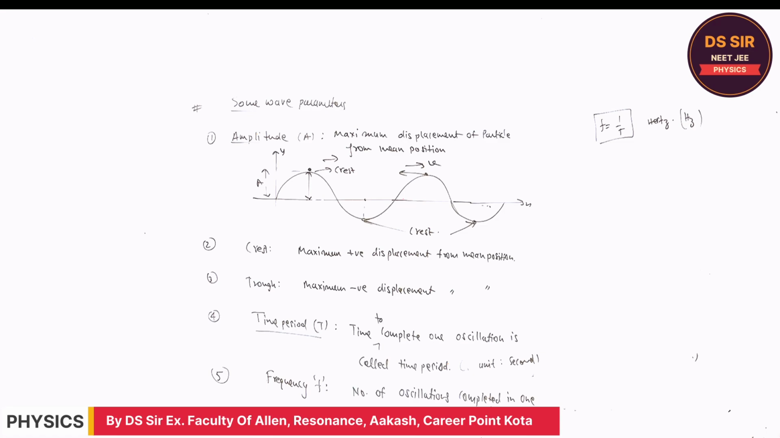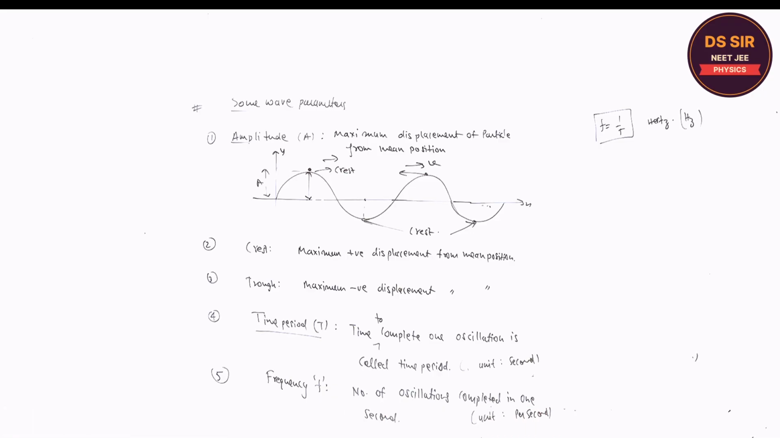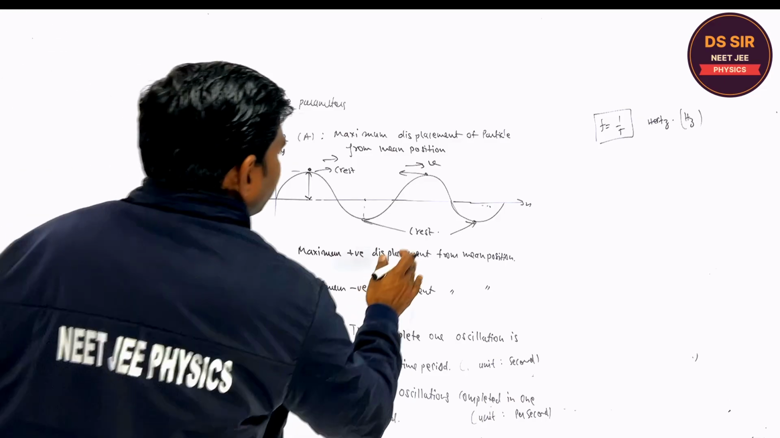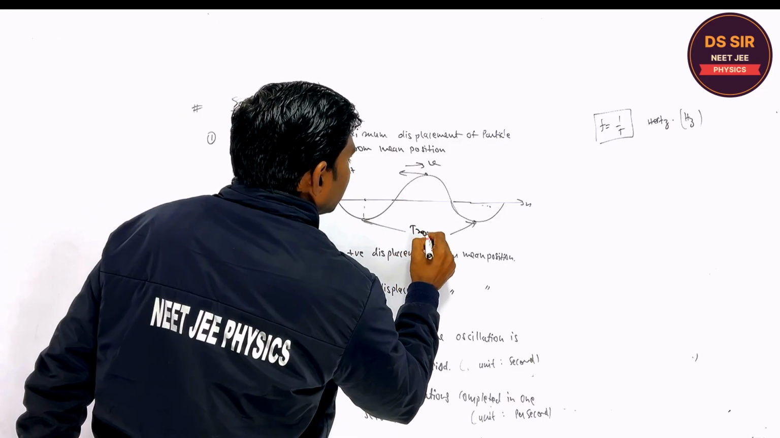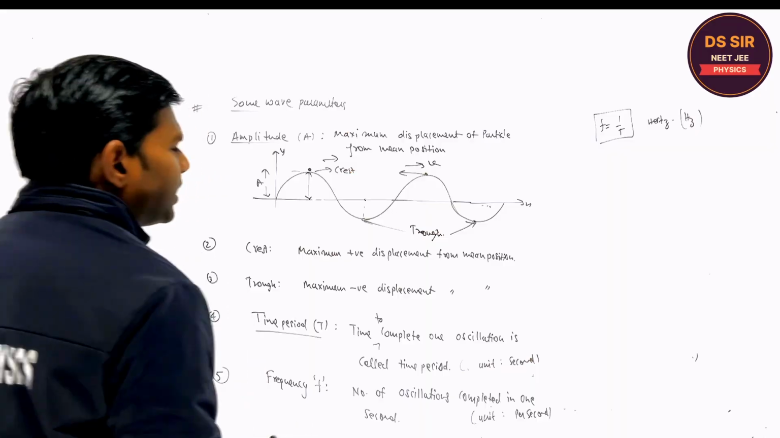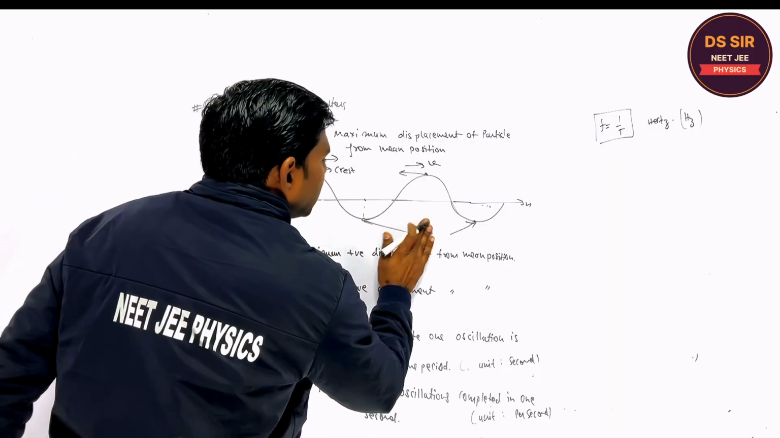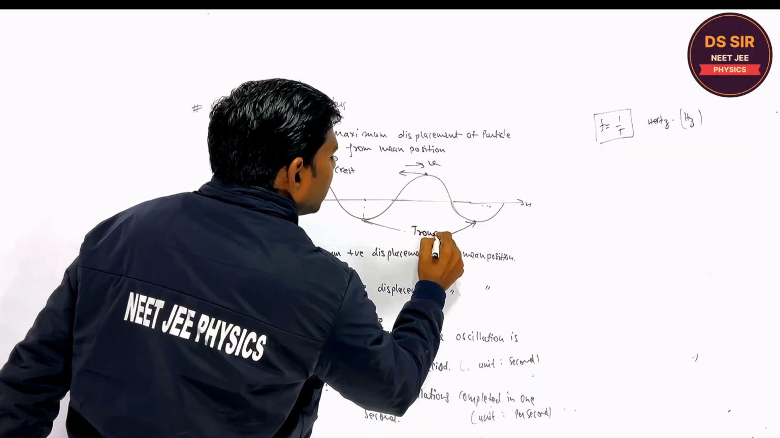Copy this. Sir, in the diagram, the negative displacement points are troughs, right? Yes, you may. This is crest and this is the trough. Please make it correct. This is the trough, all right.